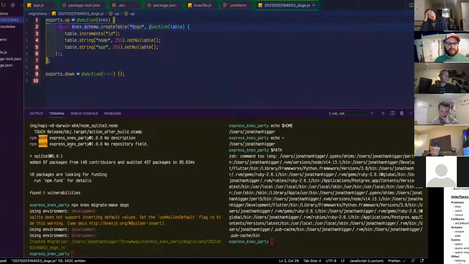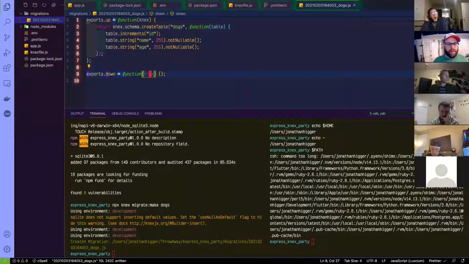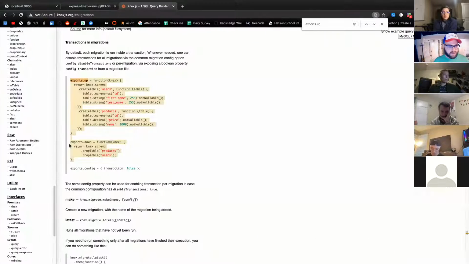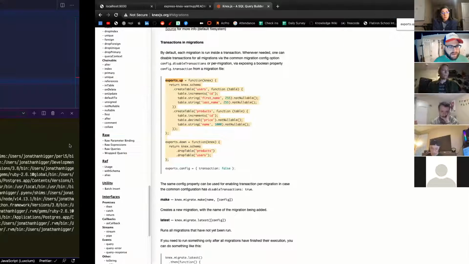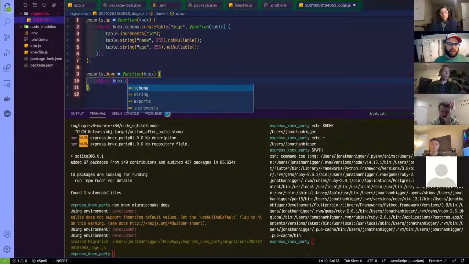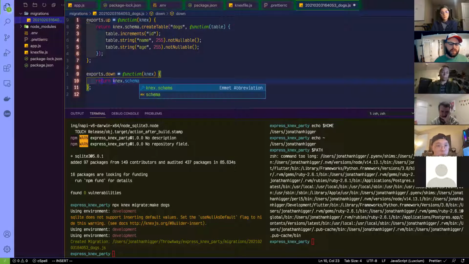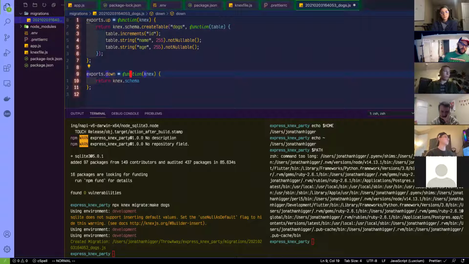So here it's saying return Knex.schema. This is the thing that's kind of weird about Node at first. I think in Rails, things look super simple. And in here, you're kind of like, oh, okay, here's an argument called Knex, and then I'm calling this schema object on it.